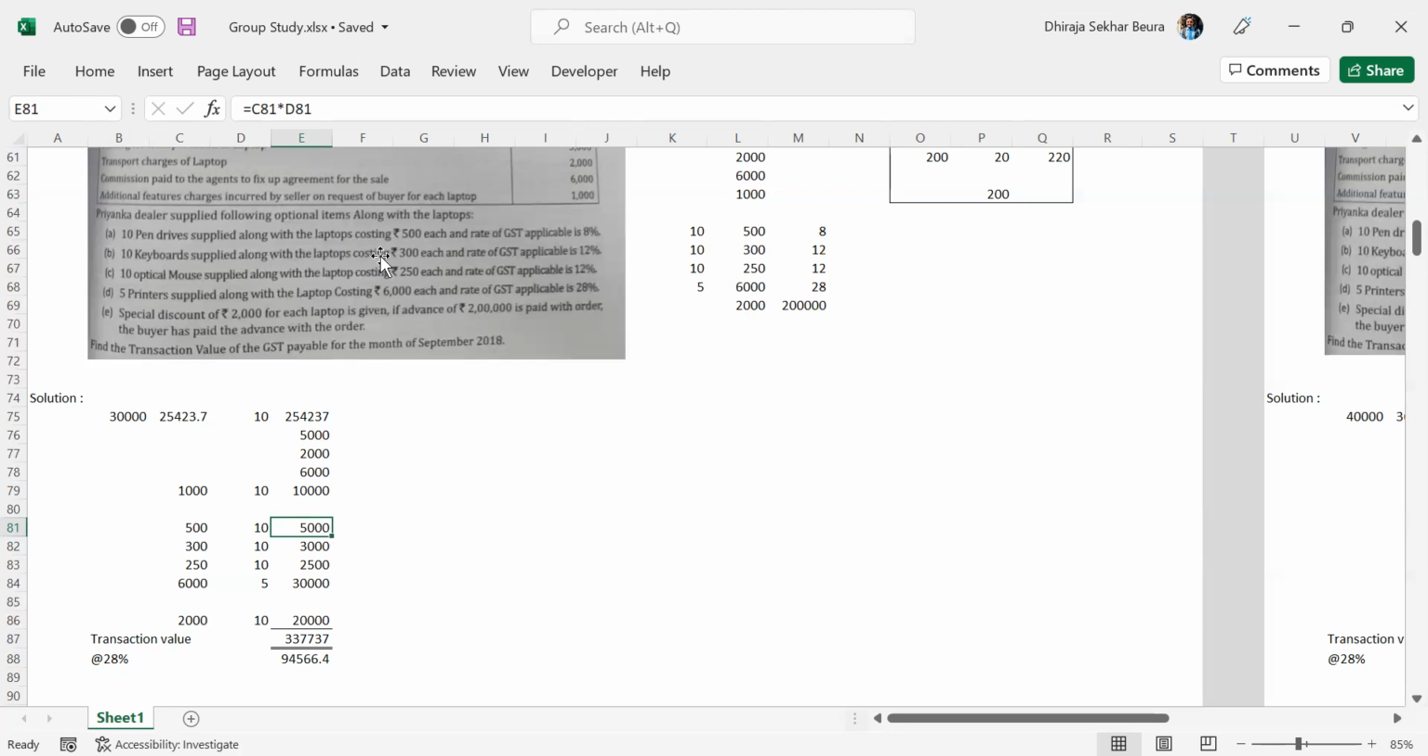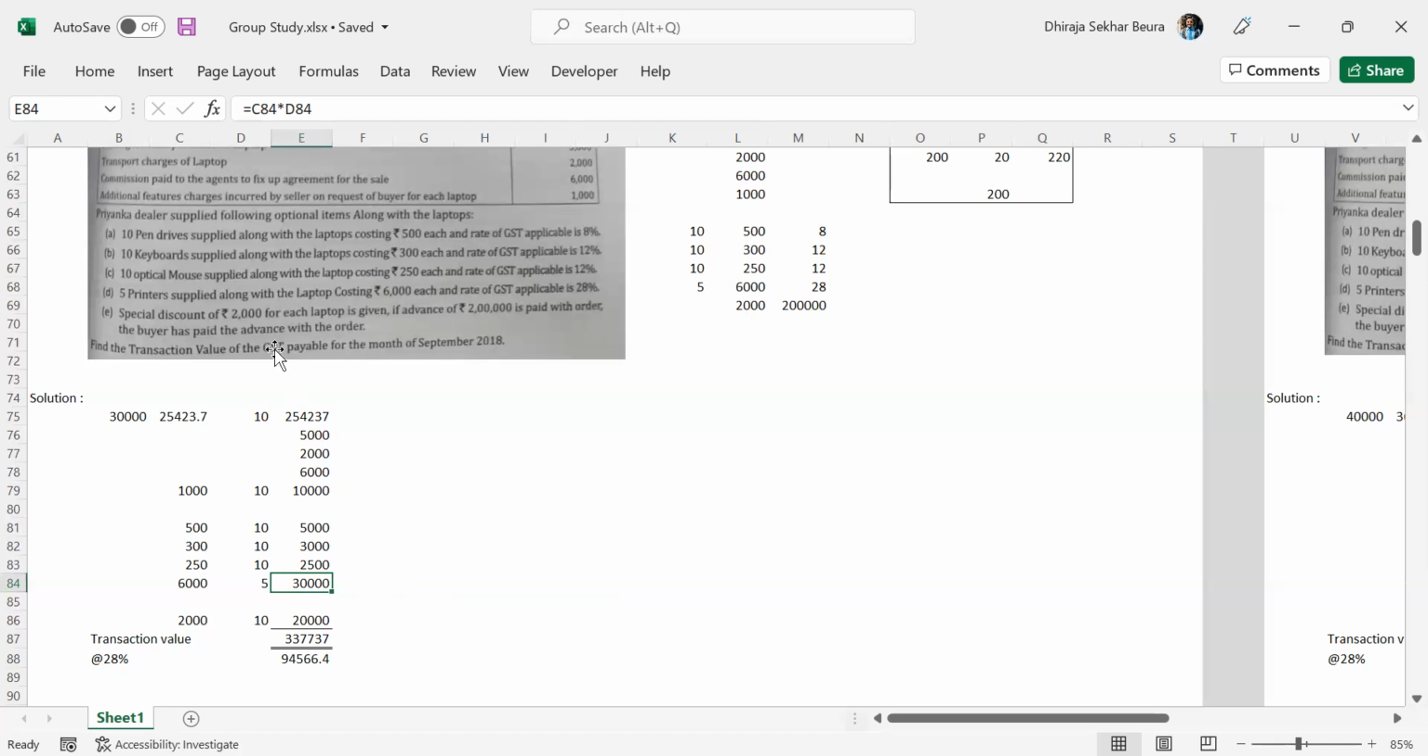10 keyboards supplied with the laptops costing 300 each, that comes to 3,000. 10 optical mouse with the laptop costing 215 each, so 2,500. 5 printers supplied along with the laptop costing 6,000 each, that means 30,000. So please make a note here, 5 into 6,000. By mistake, in a hurry, we may do 10 into 6,000. Don't do that. In the examination hall, we'll have to be very careful about this calculation. Small mistake and the final answer will be wrong.